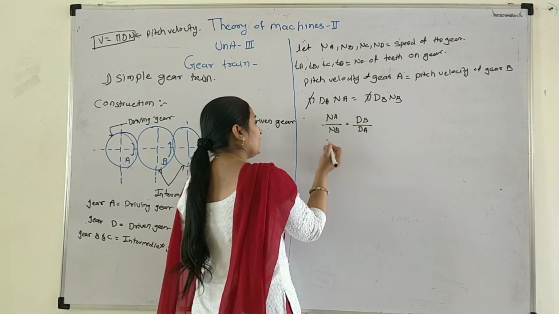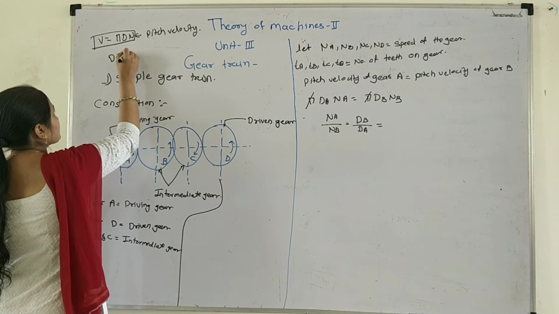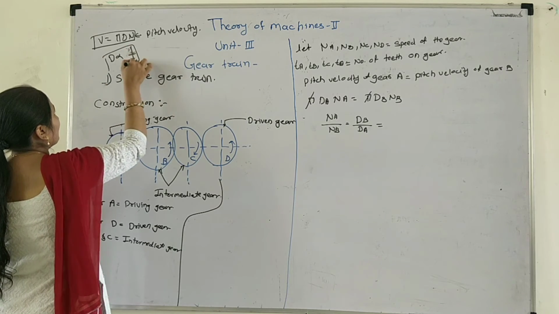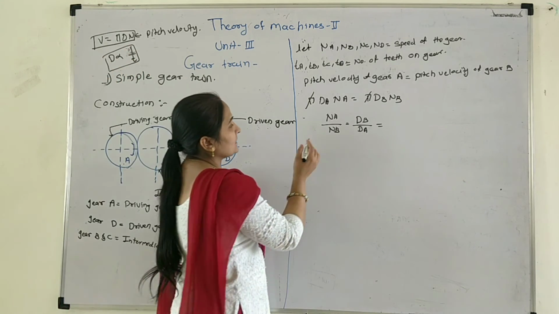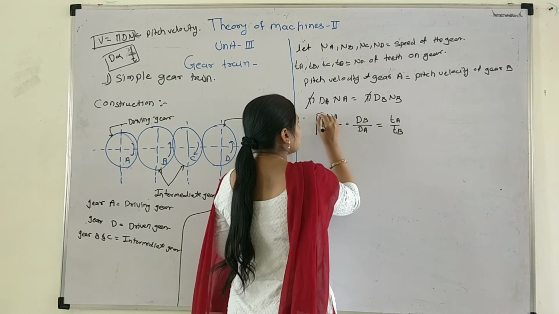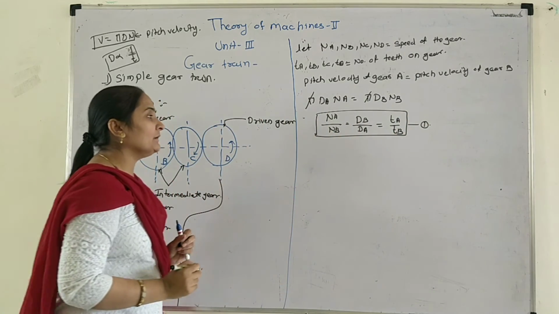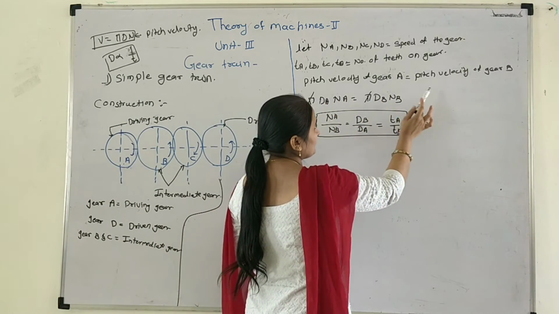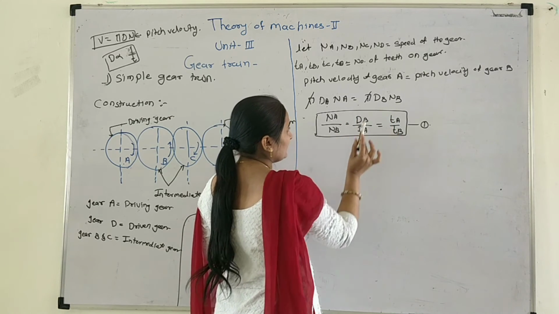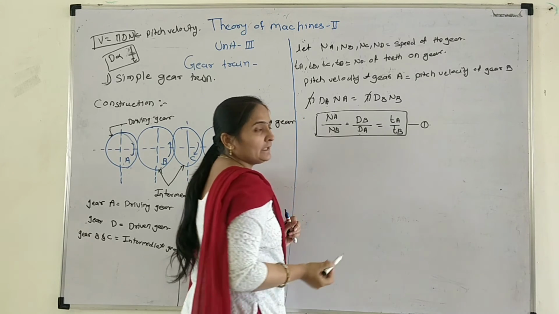This is equation number 1, and we know that the diameter is directly proportional to the number of teeth, so this is also equal to TA upon TB. So NA upon NB is equal to dB upon dA is equal to TA upon TB.